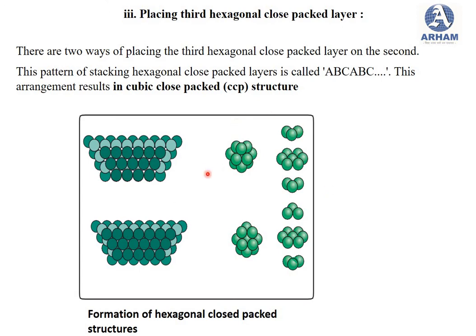Then placing the third hexagonal close packed layer. There are two ways of placing the third hexagonal close packed layer on the second. This pattern of stacking hexagonal close packed layers is called ABC, and this arrangement results in a cubic close packed structure, or CCP structure. We can see in this figure the formation of the close packed structure.